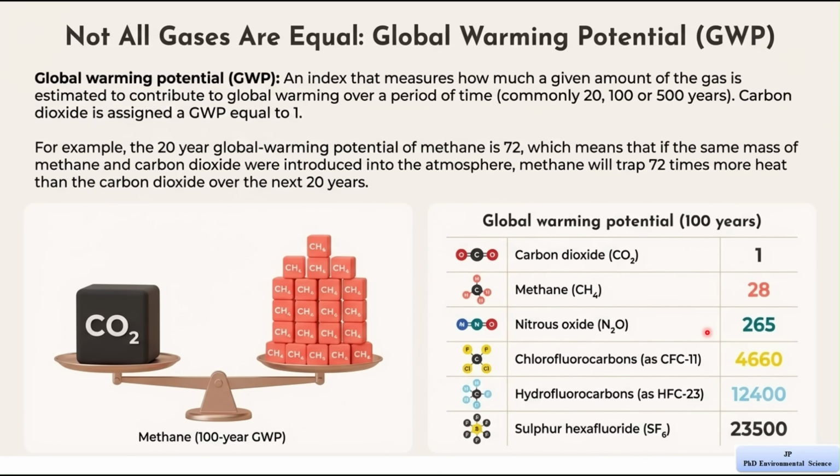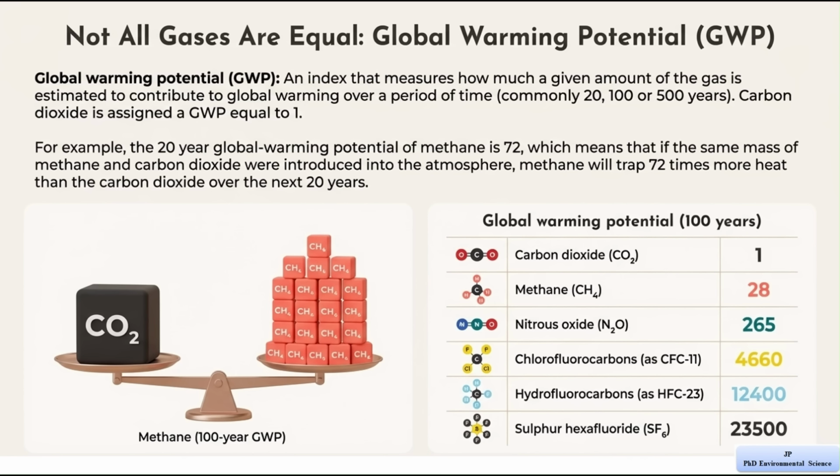CFC-11 has a value of 4660. This is extremely high. HFC-23 has a value of 12,400, which is even higher. Sulfur hexafluoride has the highest value shown, about 23,500, meaning it is extremely powerful in trapping heat.